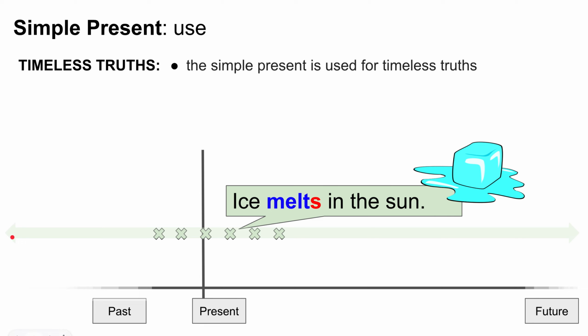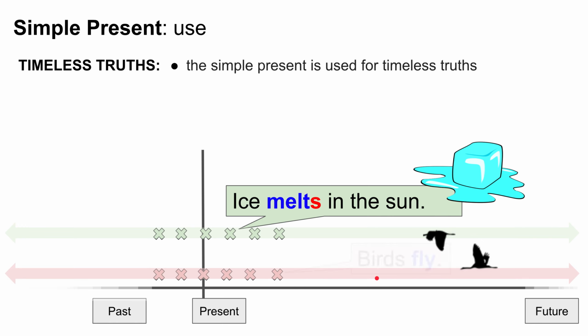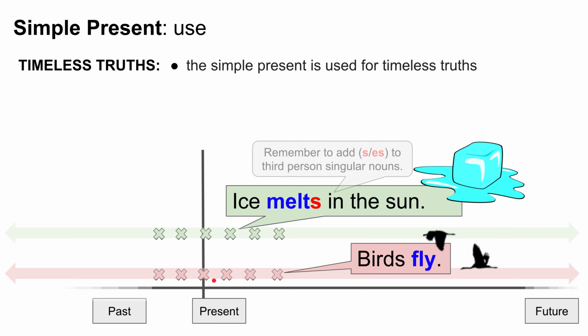Is this true in the past? Yes. Is it true in the present? Yes. Will it be true in the future? Yes. Let's look at another example. Birds fly. This is a timeless truth. They flew in the past, they will fly in the future, and they fly in the present. Birds fly. And remember to add S and ES for third person singular nouns.